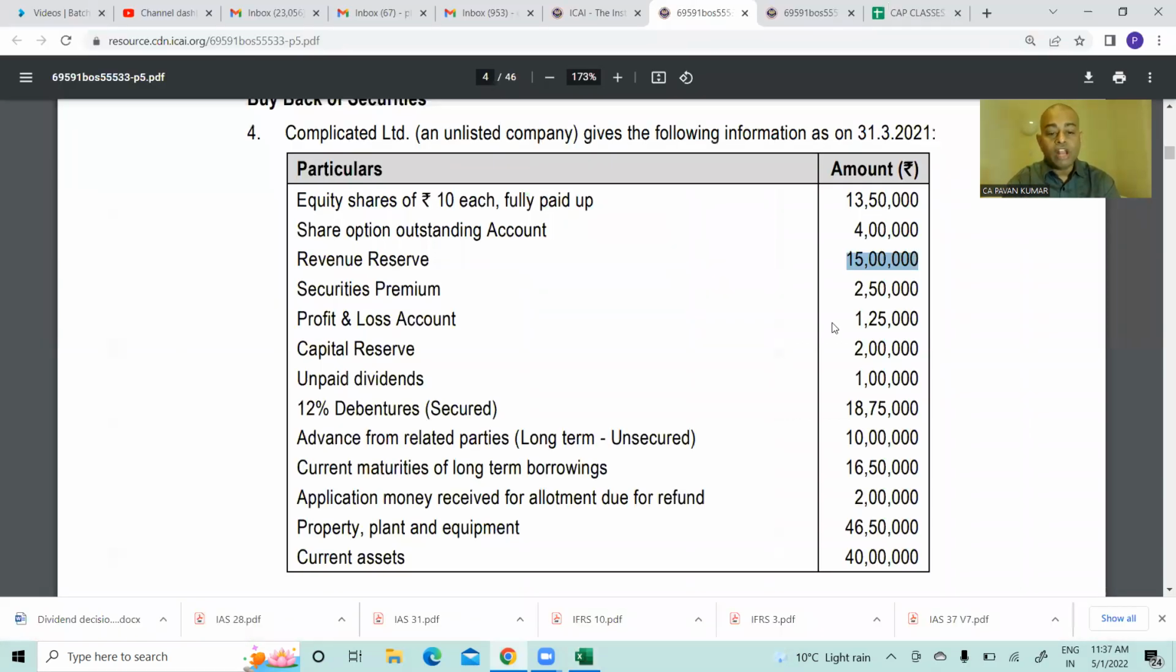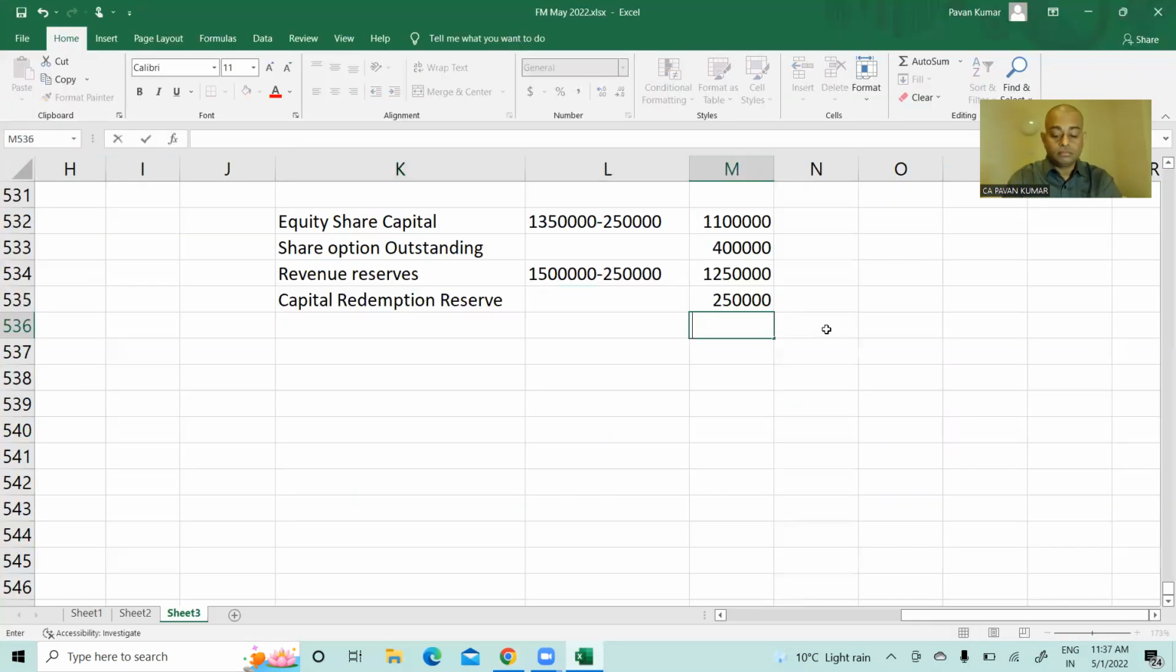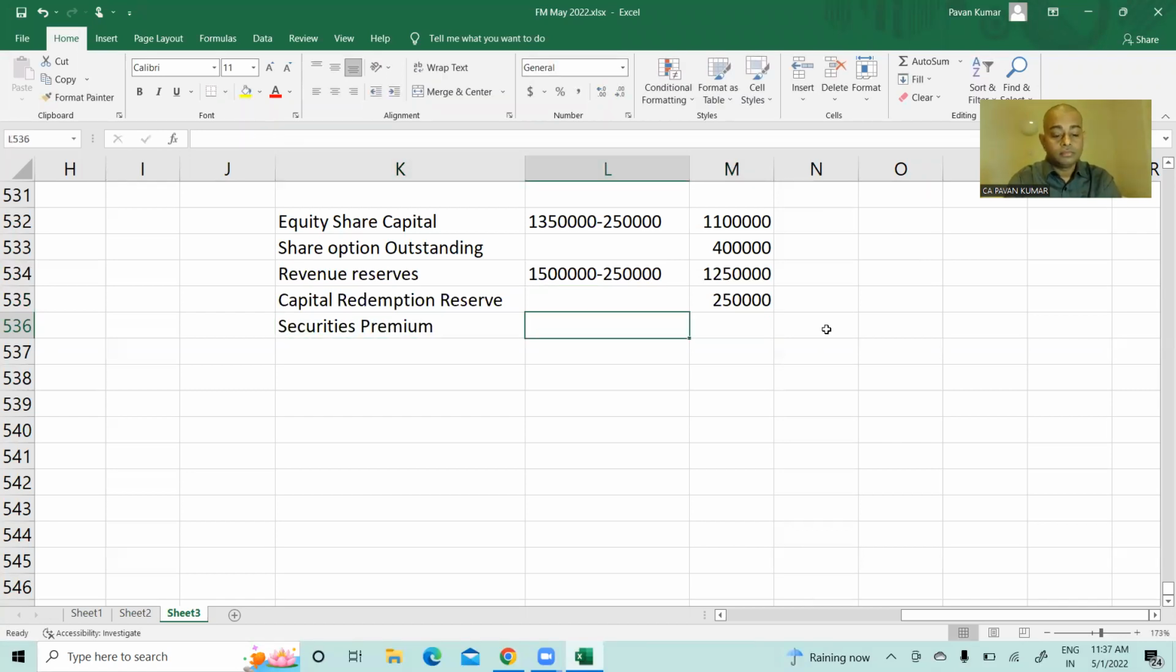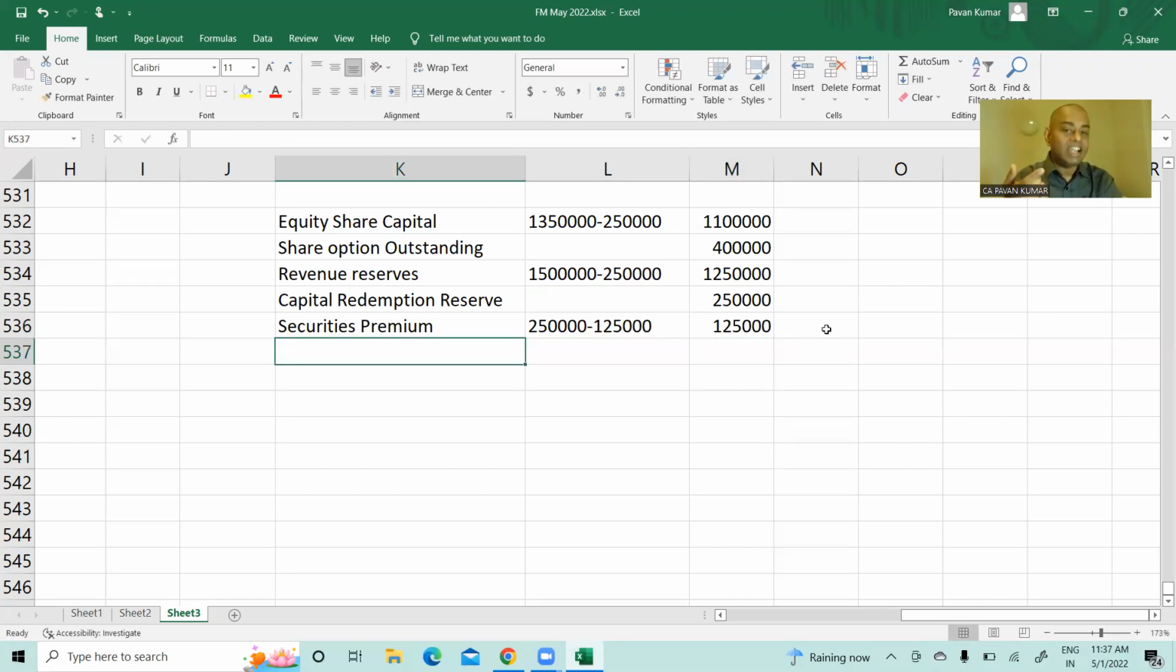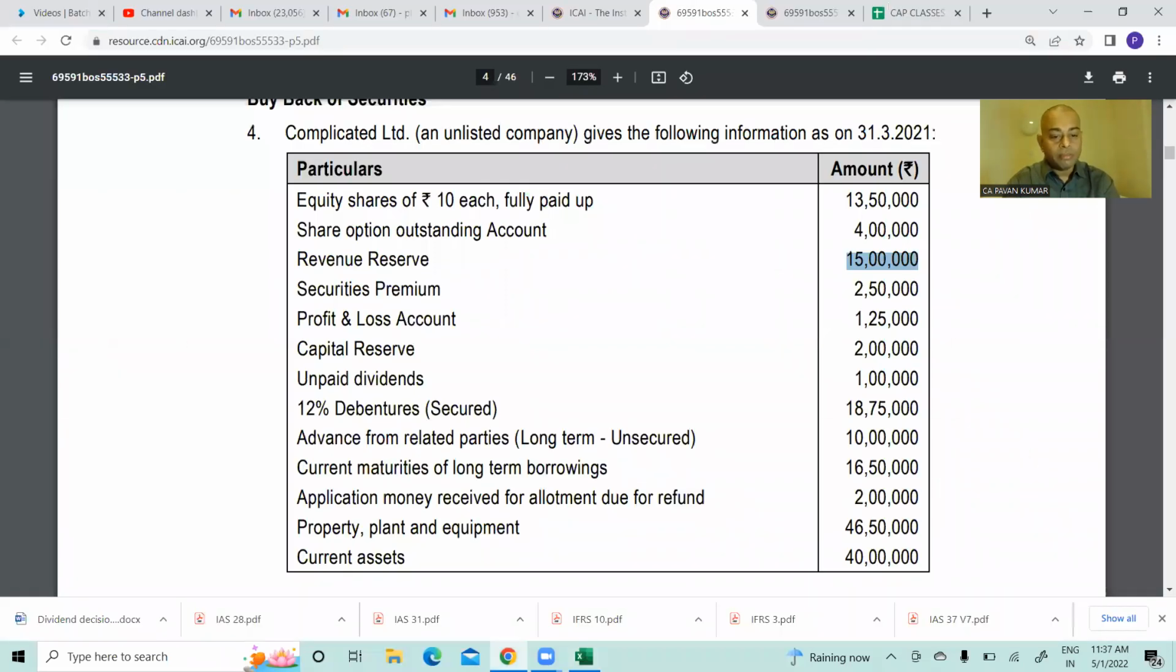After that, securities premium 2,50,000 is there. How much should I write? Subtract 1,25,000. 2,50,000 minus 1,25,000. You have debited securities premium in the journal entry. Securities premium is an equity account which shows a credit balance. So when you have debited it, it reduces.